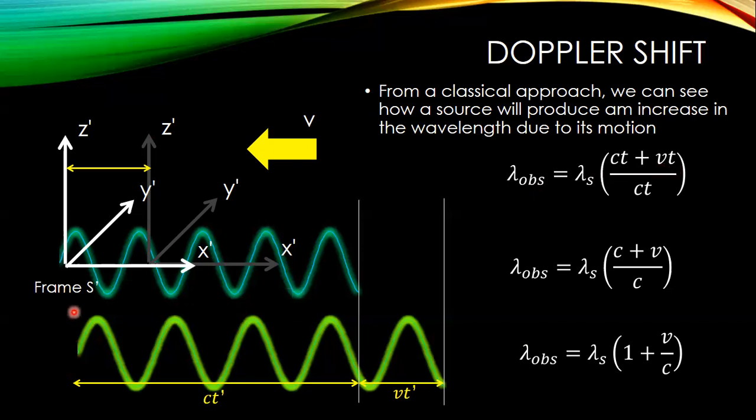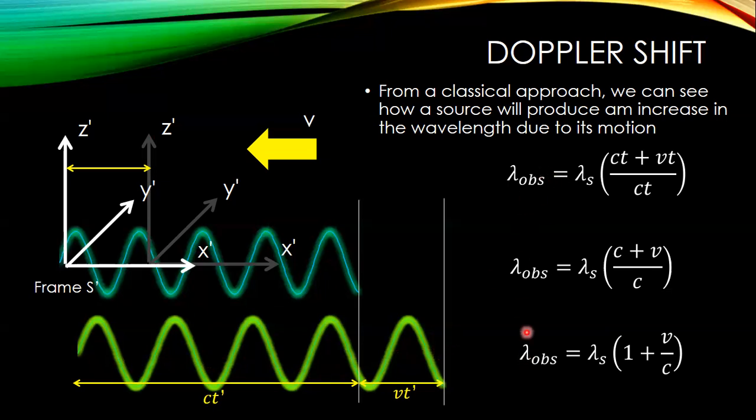So again, in the frame of reference of the source, these wavefronts would have moved some distance ct. In the frame of reference of the observer, without considering relativistic effects, it would be ct plus the distance that the source has moved.